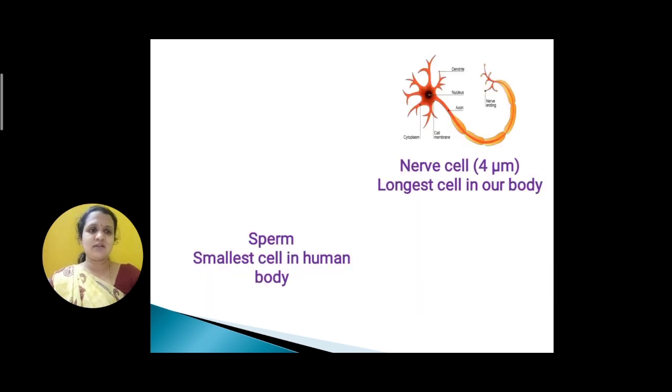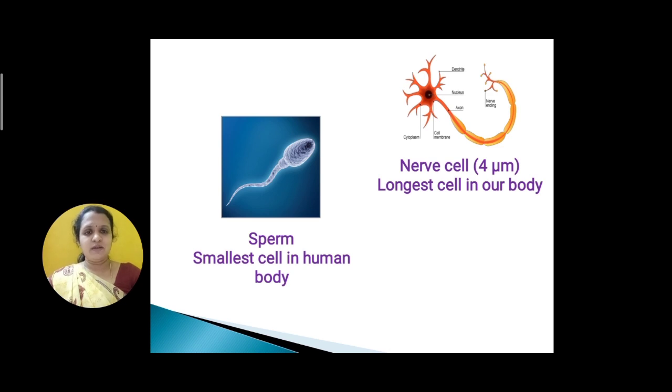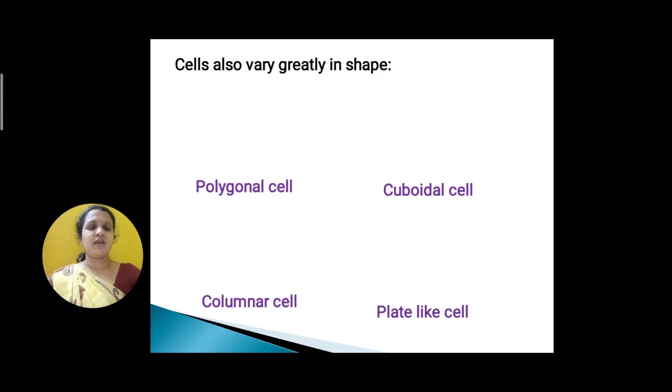And the nerve cell, which measures about 4 micrometer, is one of the longest cells in our body. And the sperm is the smallest cell in the human body. In this way, the cell will vary in its size and also in its shape.